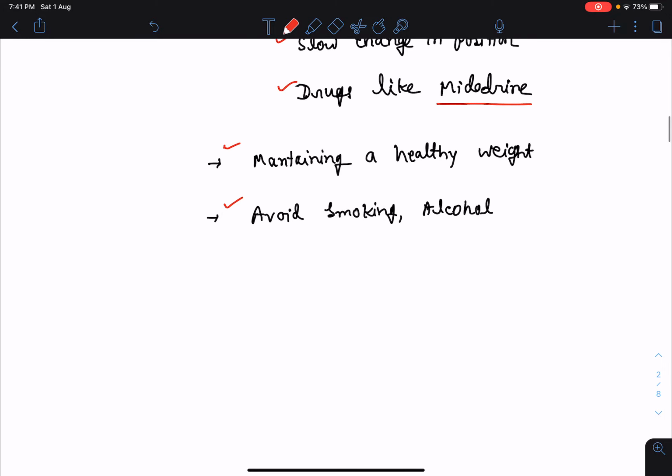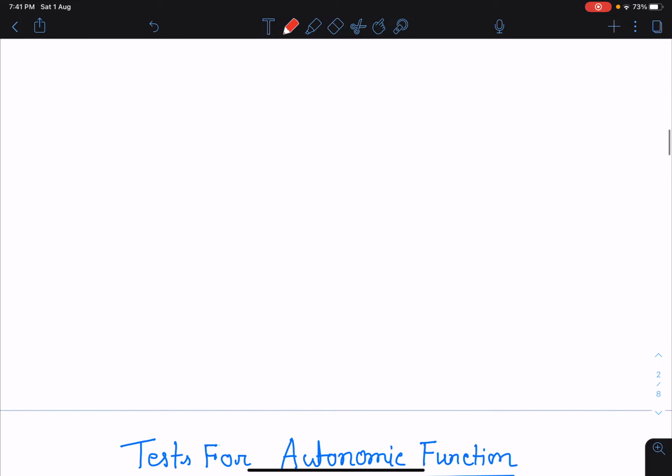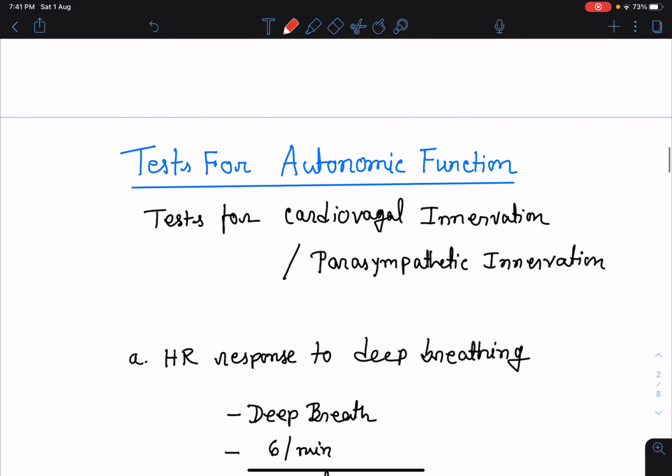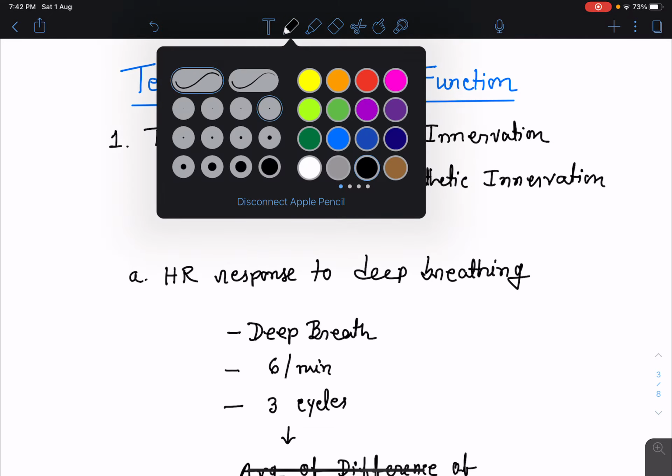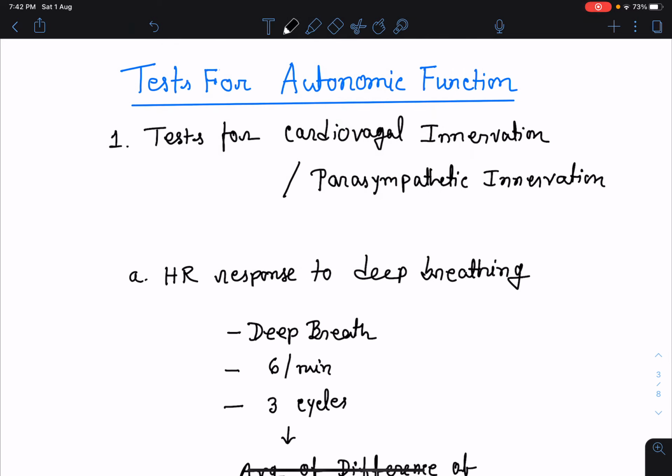Okay, now I'm going to discuss the tests for autonomic function. The tests for autonomic function can be subdivided into three categories. First, tests for cardiovagal innervation or parasympathetic innervation. To see the integrity of cardiovagal innervation, we can do the following tests. First of all, we can see the heart rate response to deep breathing.